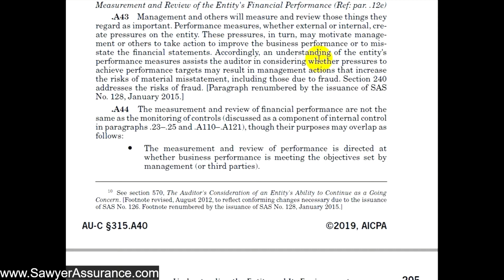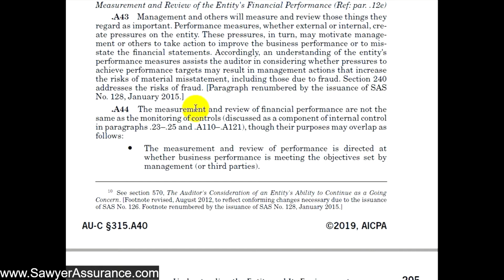And accordingly, it might help us understand, for instance, the risk of fraud, depending on how important it is for management to hit those targets. So if management is required by the regulators to have a certain amount of working capital, let's say, then there's a supreme pressure for management to hit that working capital. They might over accrue some of their current assets or under accrue some of their current liabilities to make sure they meet that working capital threshold, so their business doesn't lose the ability to operate.